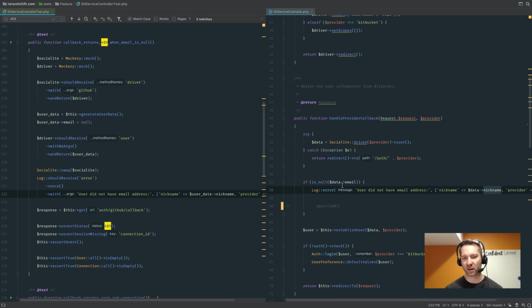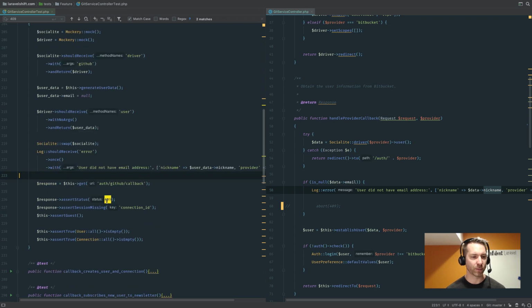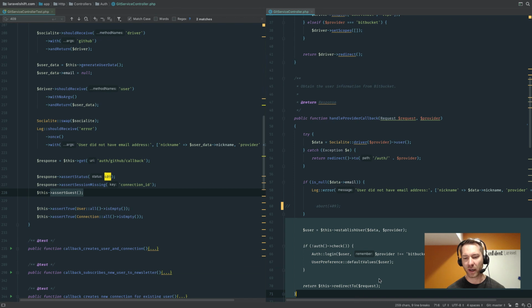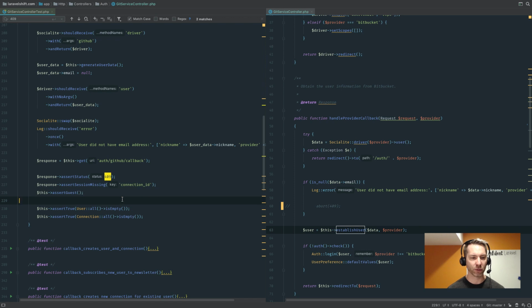Most of the time I wouldn't necessarily check log output, but in this case it is an important thing I want to do. So I'm actually going to make the call, and at that point, that's where I assert the 409. I make sure that they don't set up any kind of connection, that they're still a guest, they're not logged in, nothing else that's below this code played on, right? I didn't get redirected, I didn't get automatically logged in, no user account was created, right? So I query for all users, it's empty. I query for all connections, it's empty. Everything's good there. So this was the test that I added.